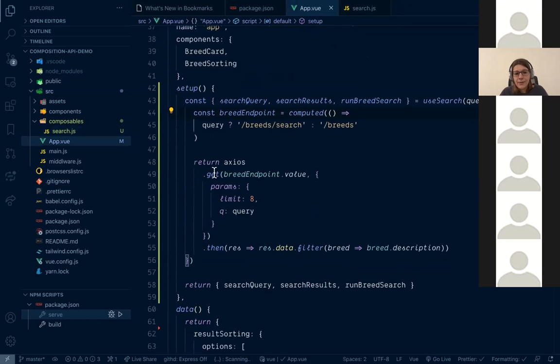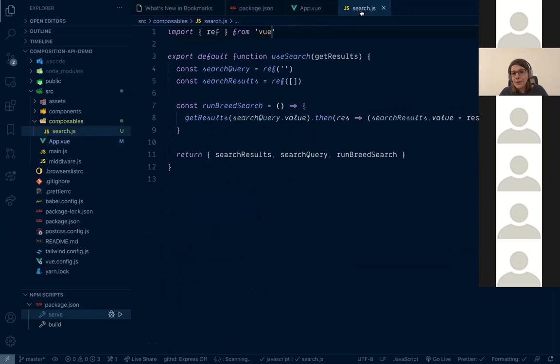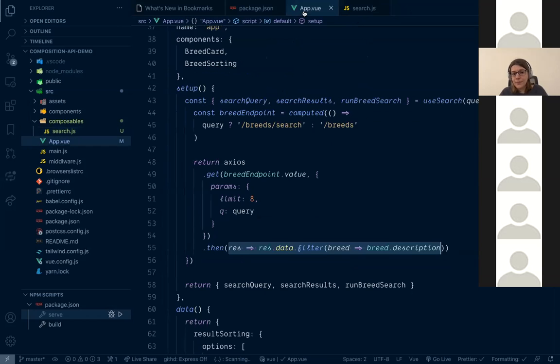And here we're passing our query. I could change breed endpoint to whatever else. I could change Axios to using fetch or GraphQL or whatever I would prefer. And all the filtering logic would happen here. So search is nicely abstracted here in our composable.